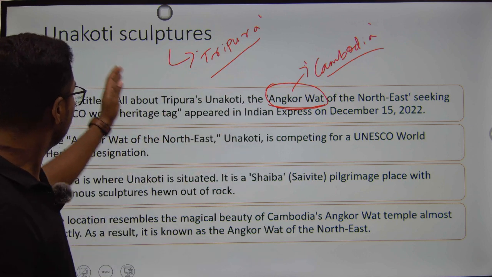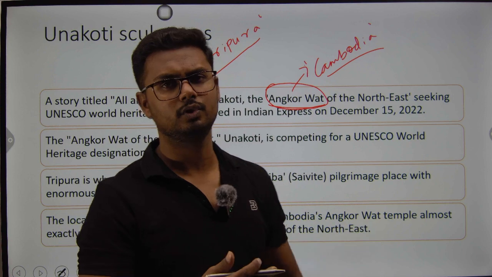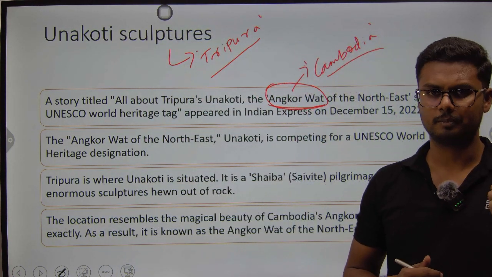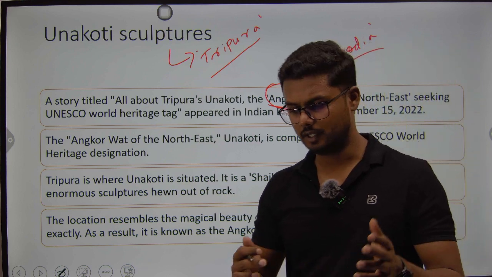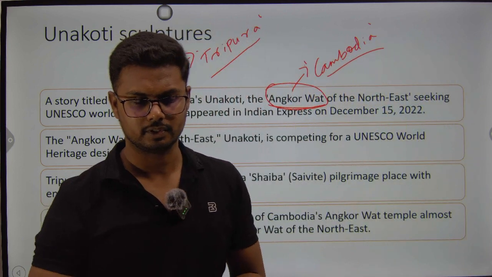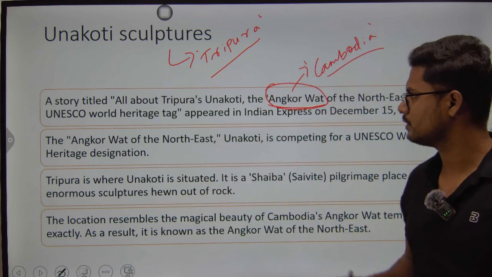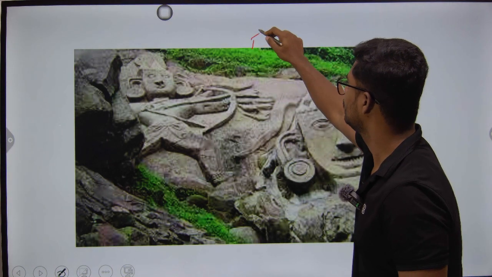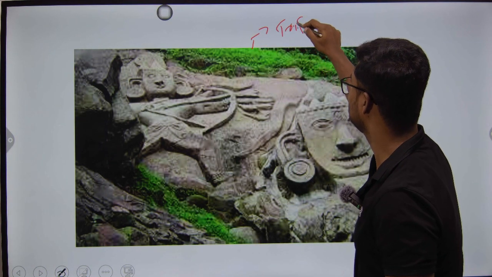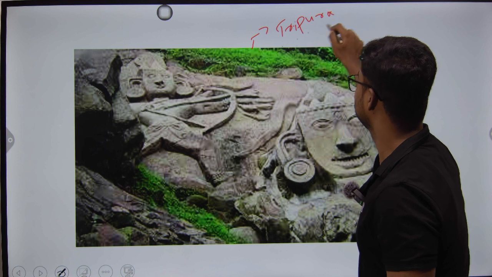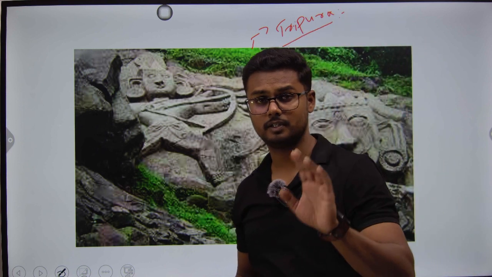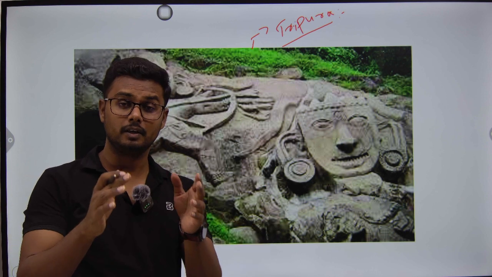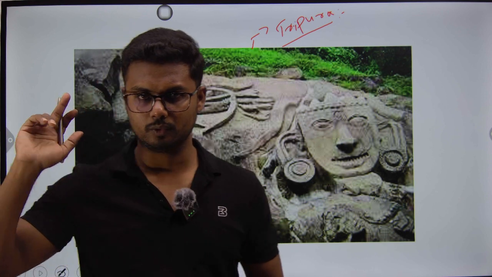See, this Unakoti sculpture has got its own mysterious stories behind it. So it has got some Puranas-backed story as well as some recent archaeological evidence. First, let's talk about its location. Unakoti sculptures are in the state of Tripura. Please note this, because UPSC has a tendency of asking those important places which were in the news in the past 1 year in match the following kind of questions. So Unakoti is in Tripura.